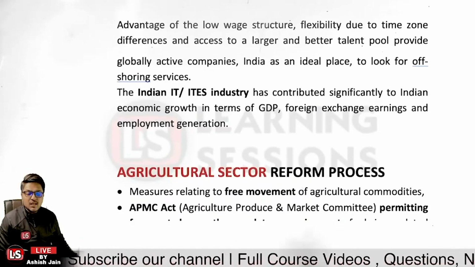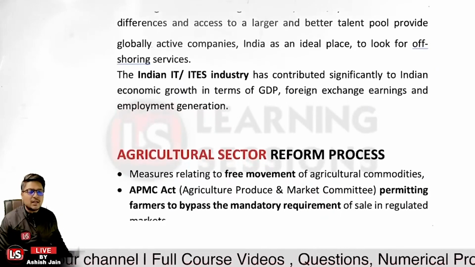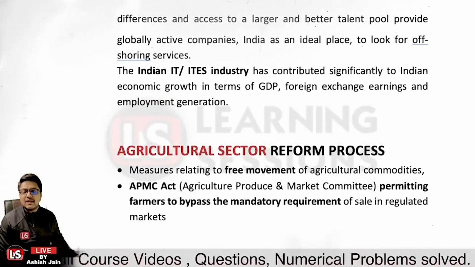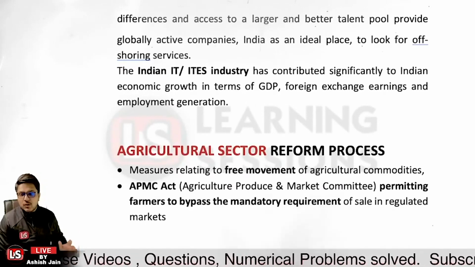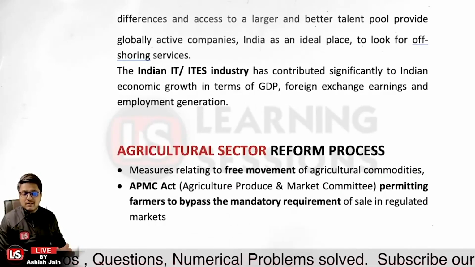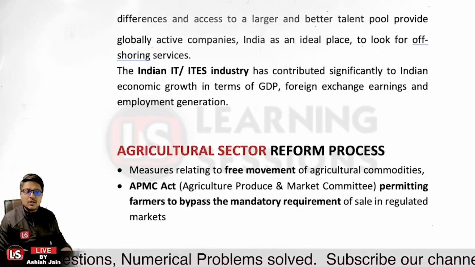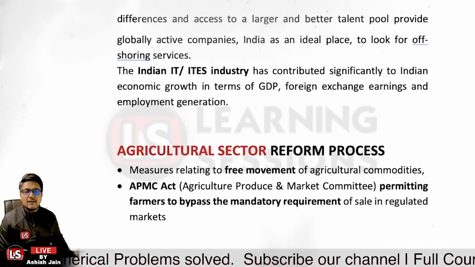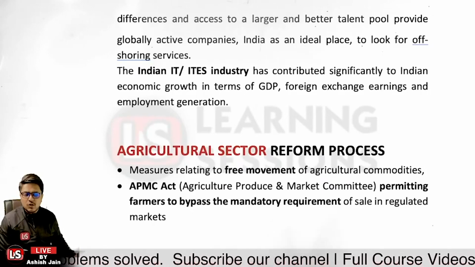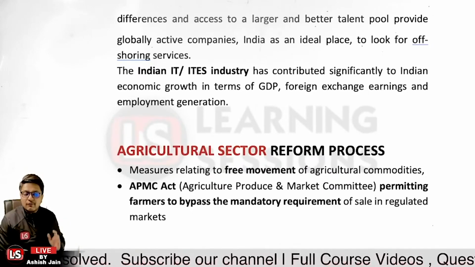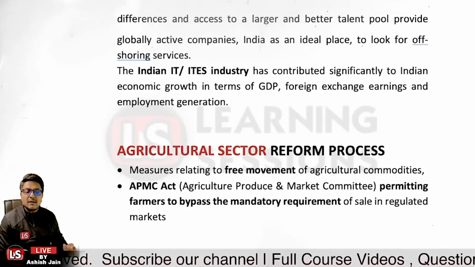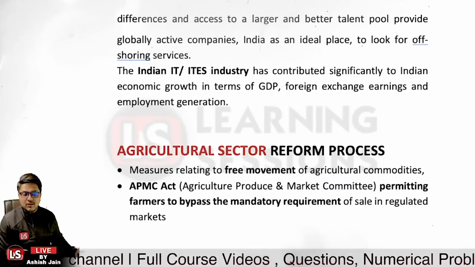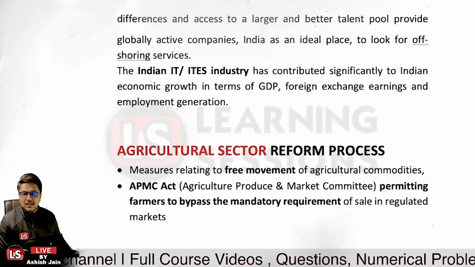And for the APMC Act, that is the Agriculture Produce Market Committee, farmers are permitted to bypass the mandatory requirement of sale in the regulated market. Previously, farmers were required to sell their crops in the regulated market only. But now what about the APMC? The APMC Act is not basically removed. It is a way that farmers are bypassing the criteria of selling their crops in the regulated market only. So now that criteria need not be fulfilled by the farmers due to the APMC Act.